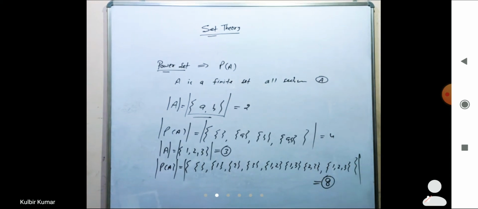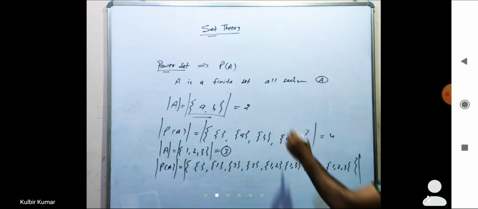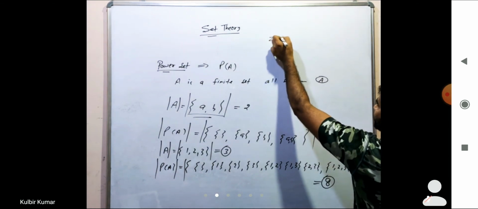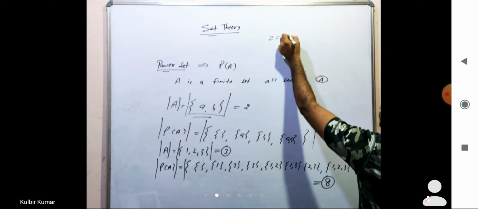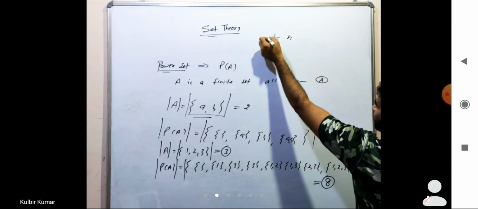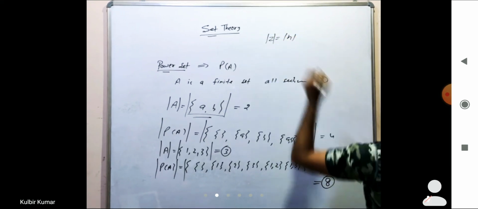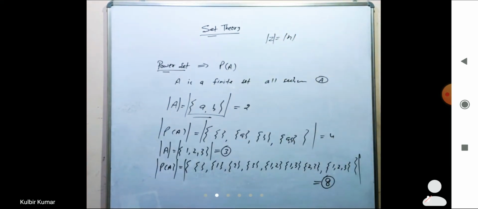So someone is saying that a set is given, let me say Z is a set given, and the number of elements or cardinality of this one is n. Then find the cardinality of the power set.